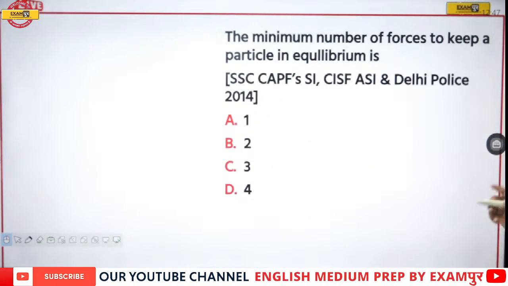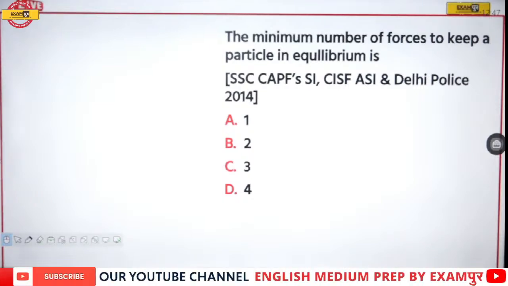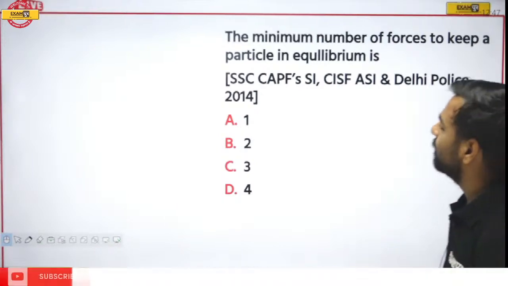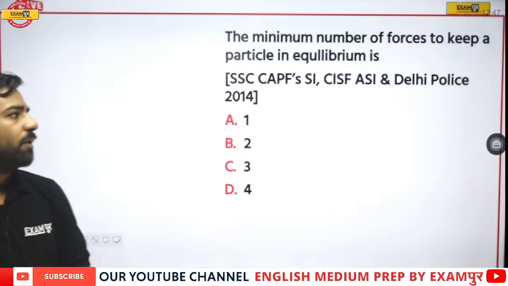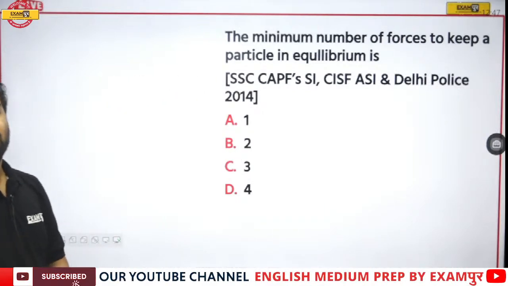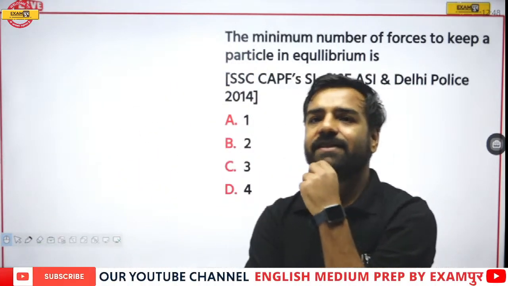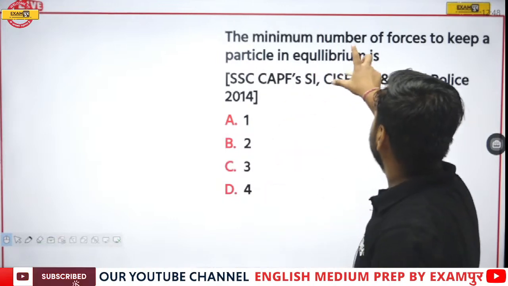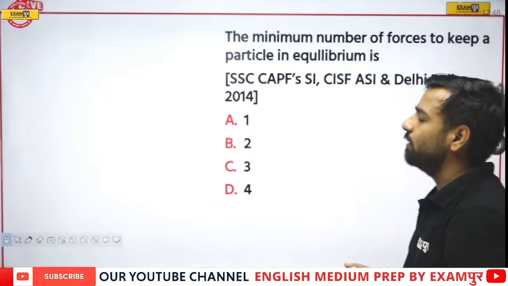Next. The minimum number of forces required to keep a particle in equilibrium is dash. Now this is from SSC CPO SI, CISF ASI and Delhi Police 2014. 1, 2, 3, 4. Everyone just think about it. All these questions will be solved by using logic. Yes. So the minimum number of forces required to keep the particle in equilibrium is dash.